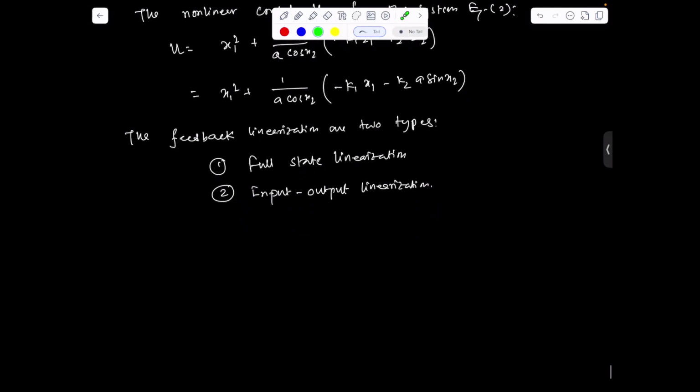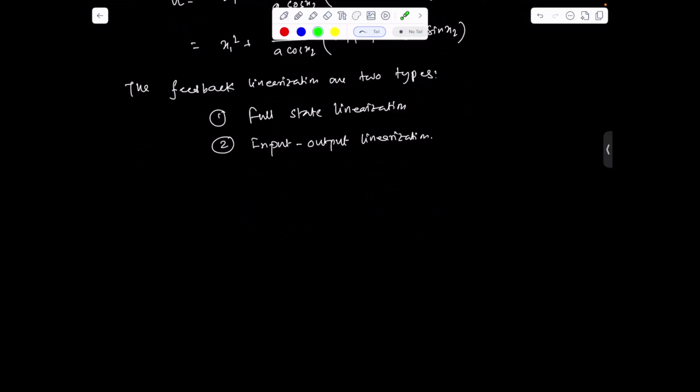So let's take an example, it will be easy to understand with an example.